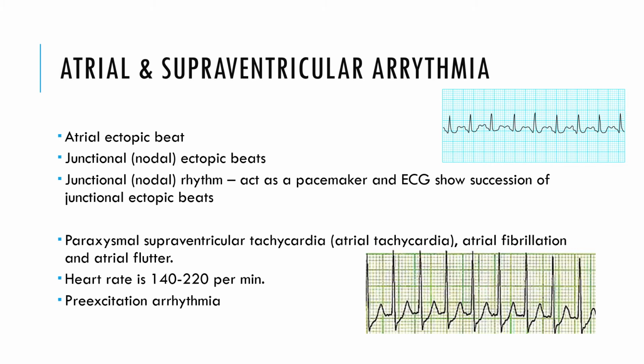And supraventricular arrhythmia means the contraction of the ventricles has been affected largely. So you can see over here, the atria are not contracting, and here you can see the QRS complex is a little bit affected. So in paroxysmal supraventricular tachycardia and atrial fibrillation, the heart rate goes beyond 140 to 240, like this way. This type of arrhythmia mainly occurs.